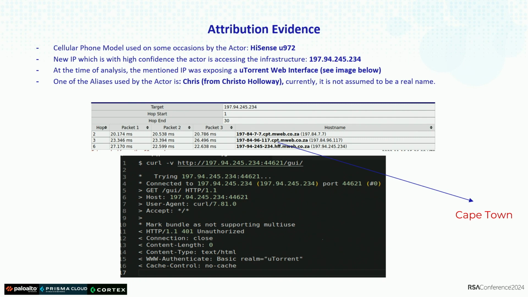And we took a little bit more of a look at the IP, and we found there is a torrent server open on the machine that he was using. So in other words, on the home computer, he was using torrent as well for other stuff. And digging a little bit further, we found the alias, Christo Holloway.